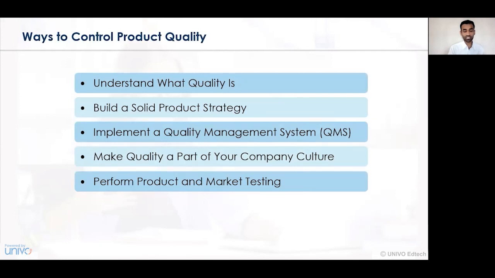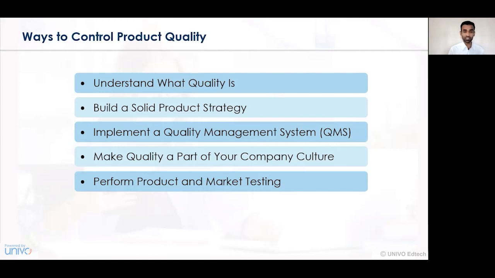Performing the product and market testing. When the product is ultimately ready to be delivered to the customers, we must perform product and market testing, wherein free samples may be distributed to the customers, and accordingly the feedback from the customers can be taken. That is, what they like about the product and what they dislike about the product, and hence collecting the positive as well as the negative feedback about the product is essentially important.